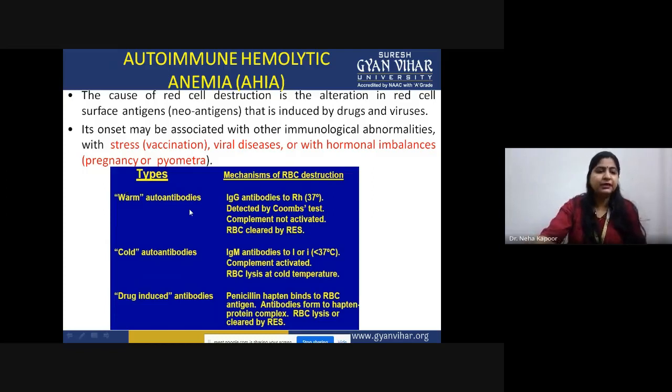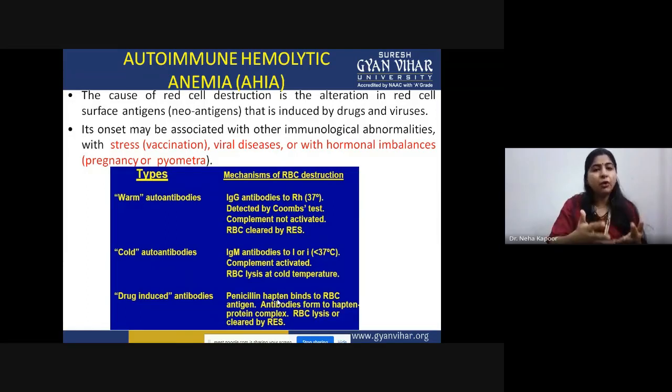In that case, there are three types of antibodies that are generated. One is warm antibody, cold autoantibody, and drug induced. Now, if you talk about drug induced, as the name suggests, these antibodies are generated in response to certain drugs, for example, penicillin. Penicillin hapten will bind to the RBC antigens, and antibodies would start being produced against that very hapten complex. Because of that, RBCs would be lysed.